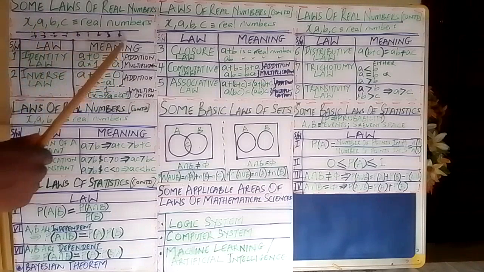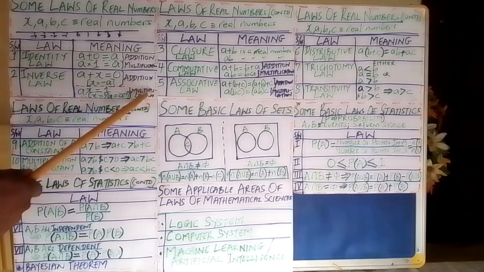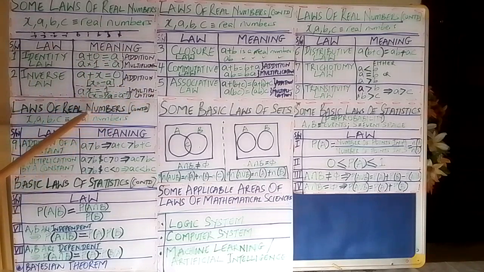If I pick 0.5, it will always be minus 0.5. If I pick minus 0.5, it will be 0.5. That applies to all real numbers you can think about. We can apply a similar procedure to the multiplicative inverse.